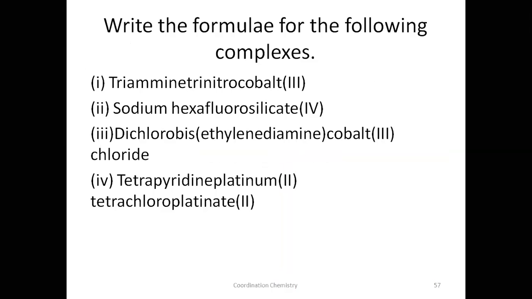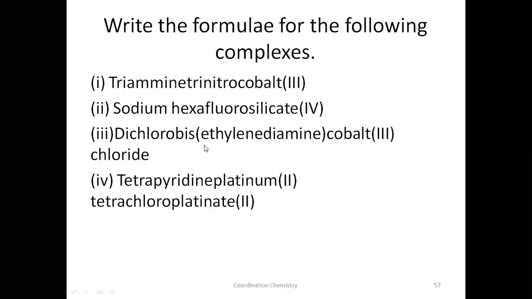What is the rule we have to follow in order to write the formula? First, you write the square bracket, then the central metal atom, that is cobalt. Then you write the ligands. If there is more than one ligand, you follow first negative, then the remaining ligands. What are the ligands here? You have amine and nitro. So first you write nitro, followed by amine. How many nitro are there? Three. And you have to indicate the charge, that is 3. Similarly, sodium hexafluorosilicate. For all these complexes, I want you to write the chemical formulae.